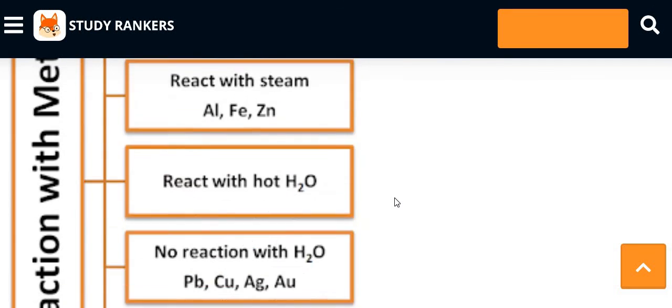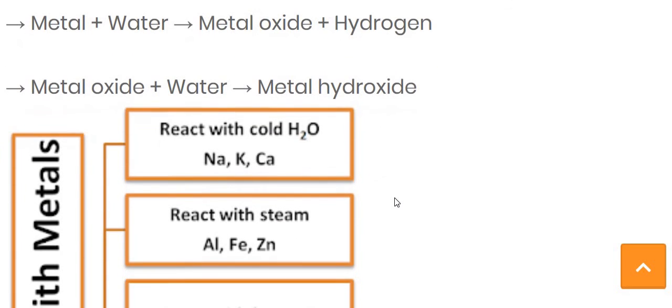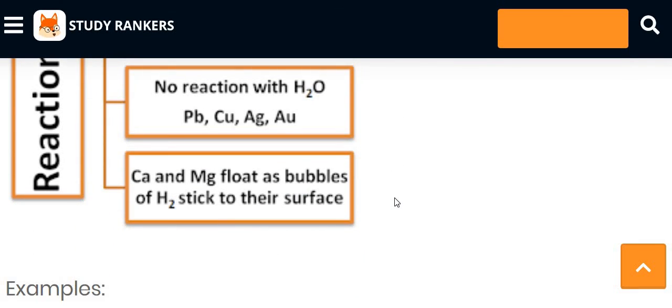Let's revise. Which metals react with the cold water? Sodium, potassium and calcium. Which metals react with the steam of the water? Aluminium, iron and zinc. Which metals do not react with the water?